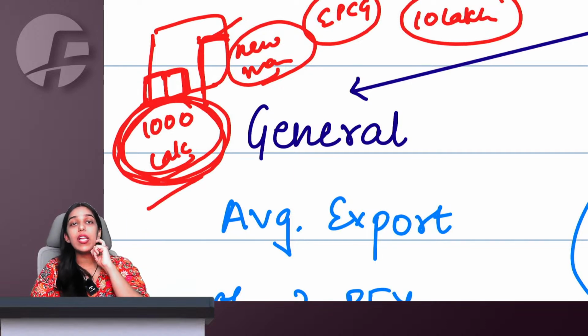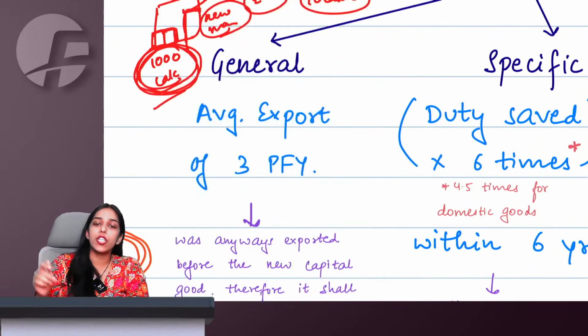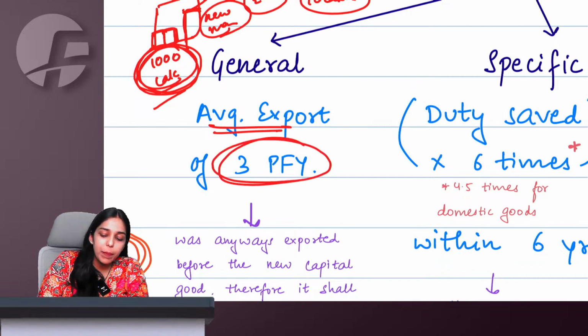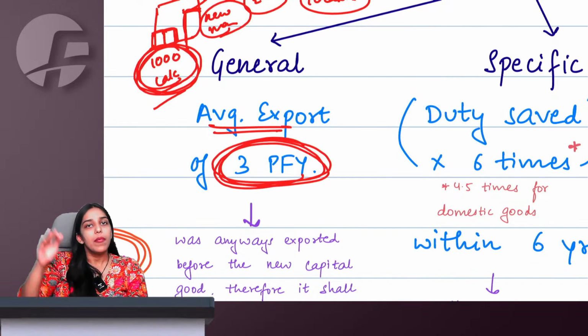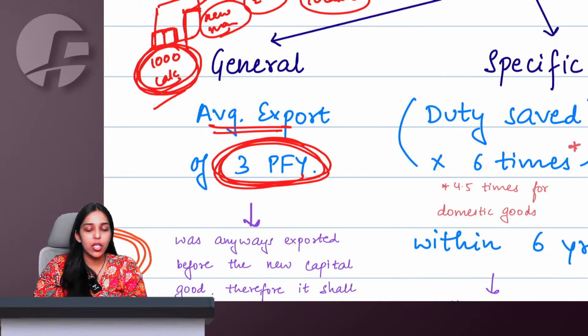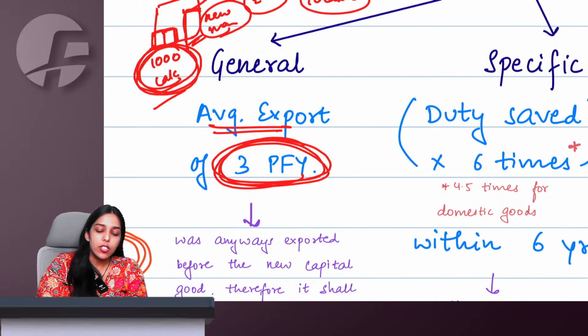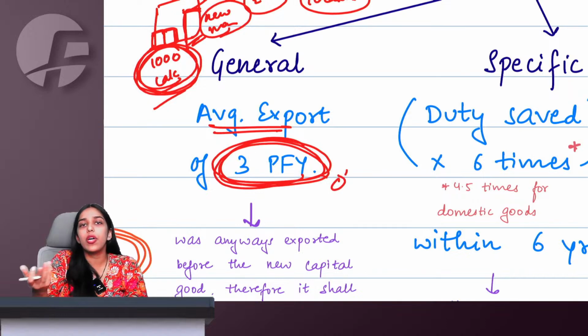So you will have to at least continue that. Whatever was your average export for the preceding 3 financial years, you were exporting even before the new machine on which you are claiming EPCG benefit. If you were not exporting, this comes to 0, so do not worry about that.